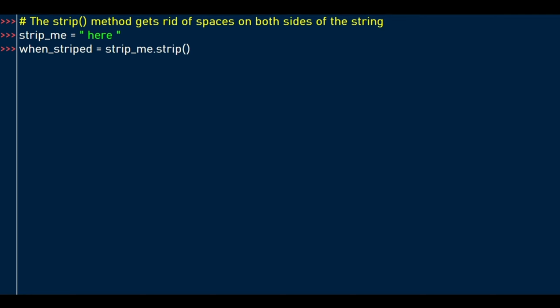So what do we print? When printed, we get here, we've stripped out the spaces. Print the original string with spaces and see the output. For the original string, there's a space here because we printed strip me.